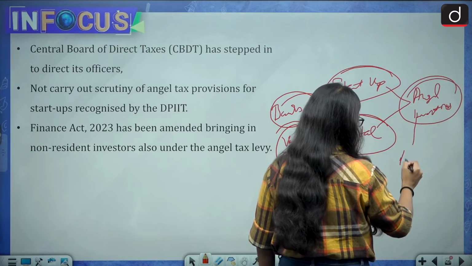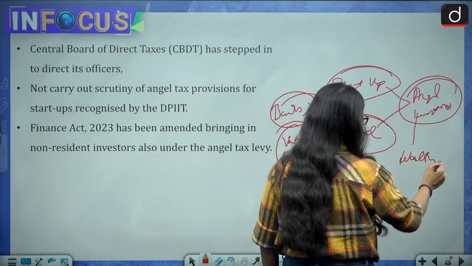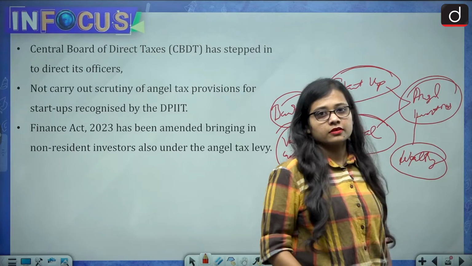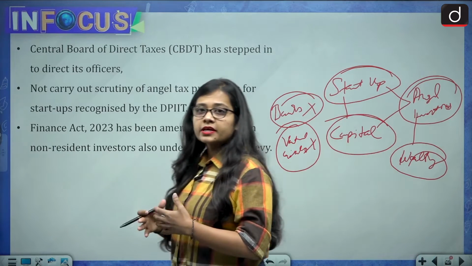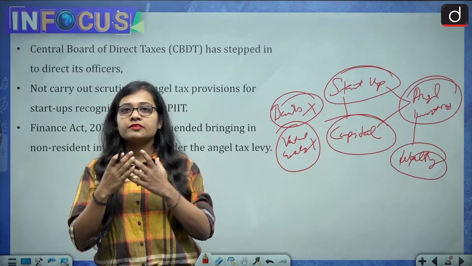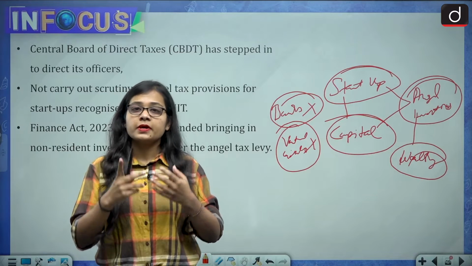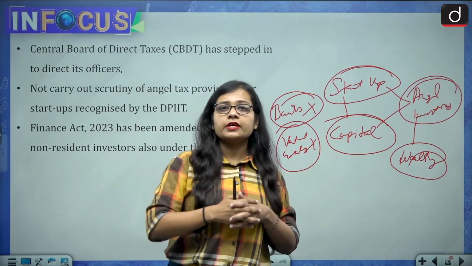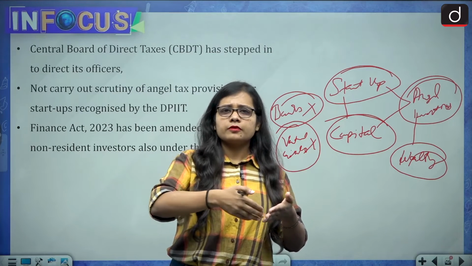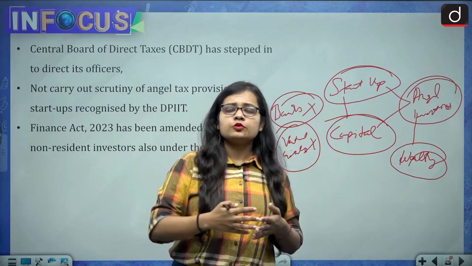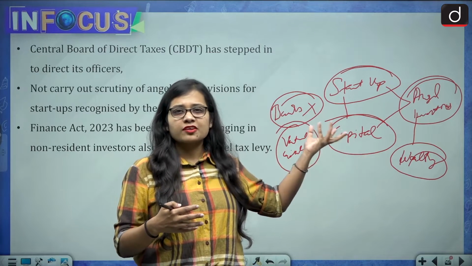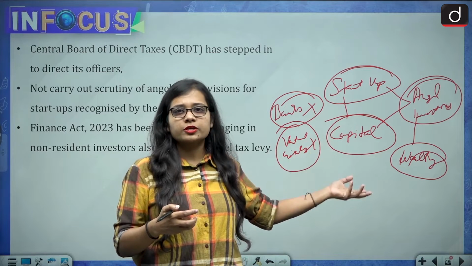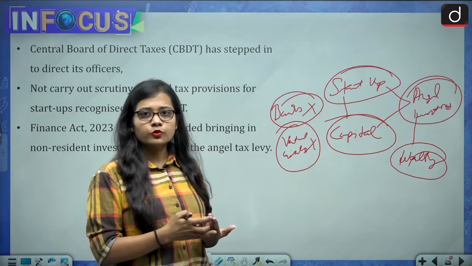Angel investors can be very wealthy individuals who get impressed by the idea and think that this idea or this startup can do well in the coming times. While investing in their startup, they can ask for equity, they can ask for ownership, or whatever kind of deal they want to have.